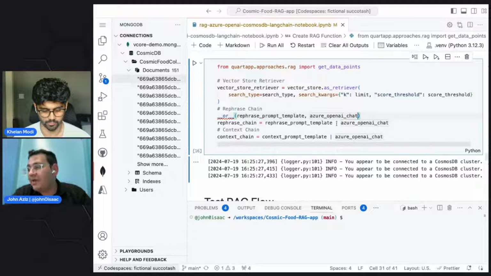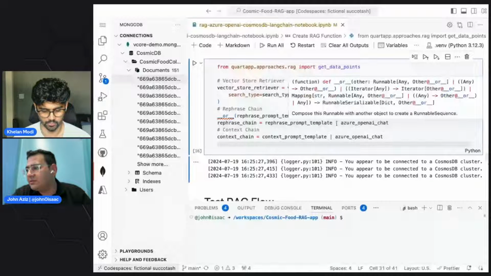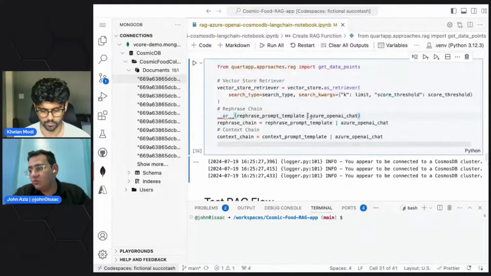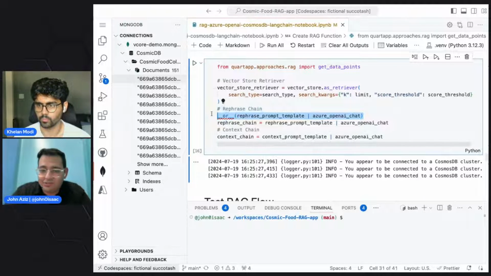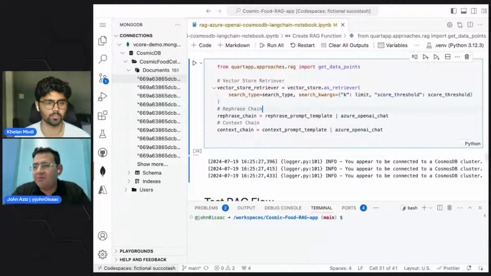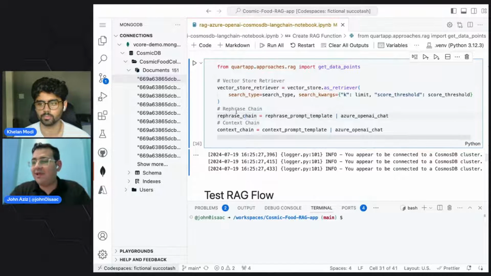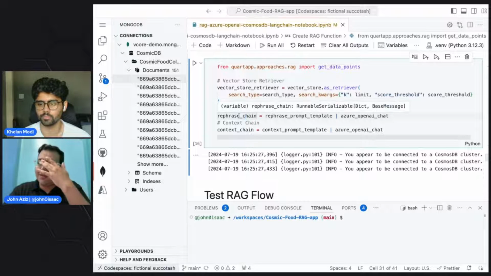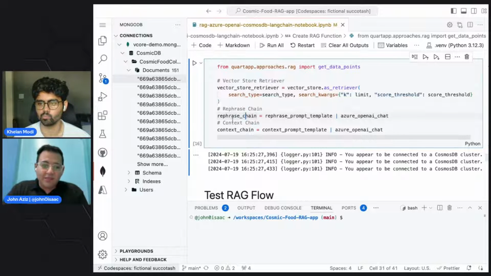It's just like calling the or and giving it two things to do or between. But instead of doing it like that, it's a function that returns an object response. It returns something called a runnable, and that's how they call it. And this runnable, we are going to be able to use it to invoke it and to interact with the LLM using this system prompt.